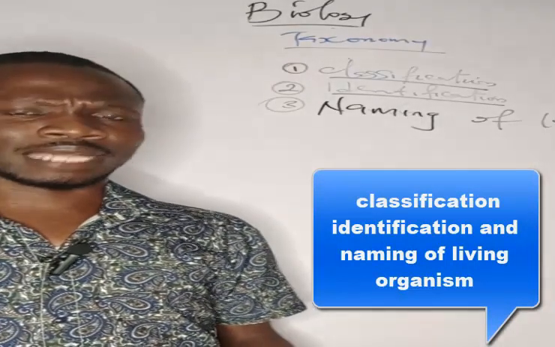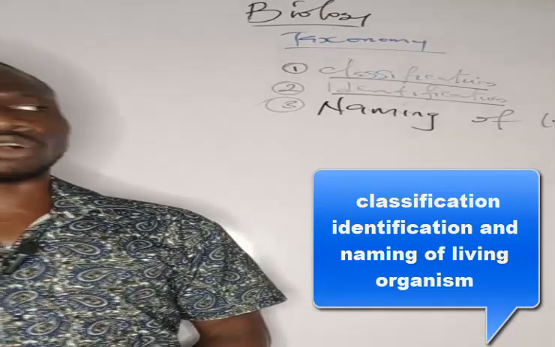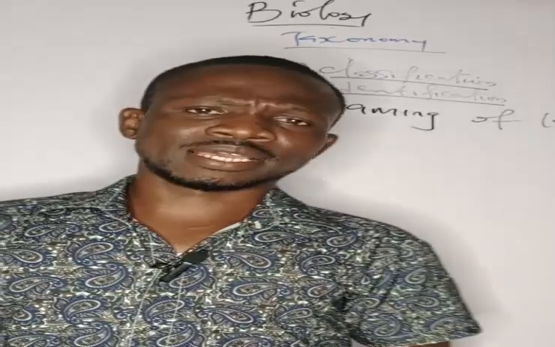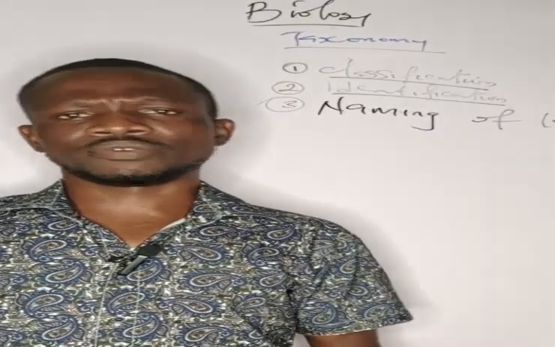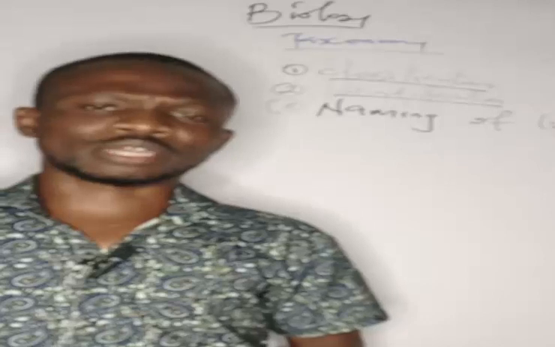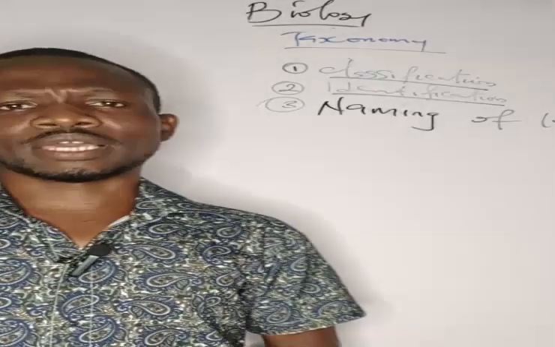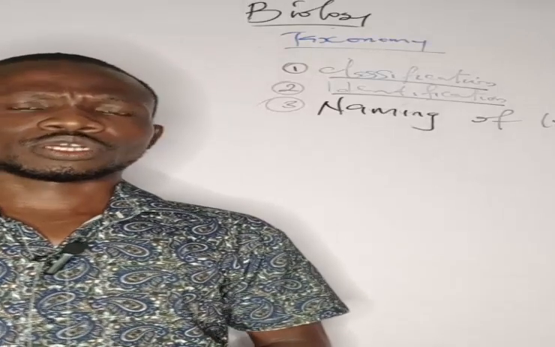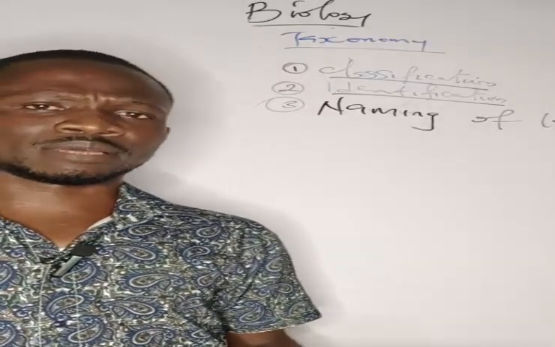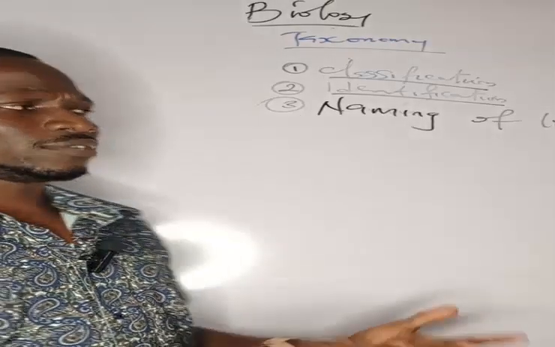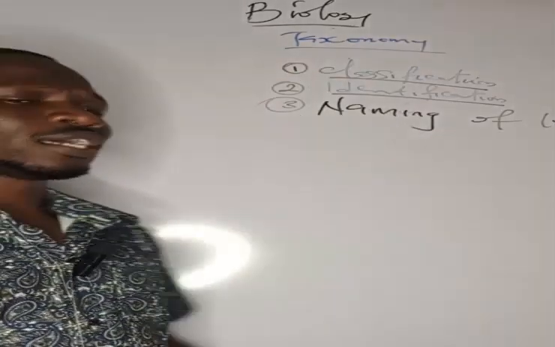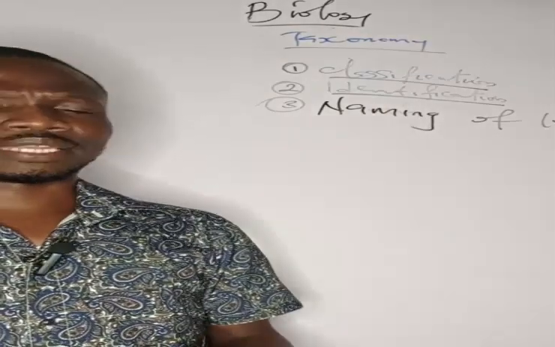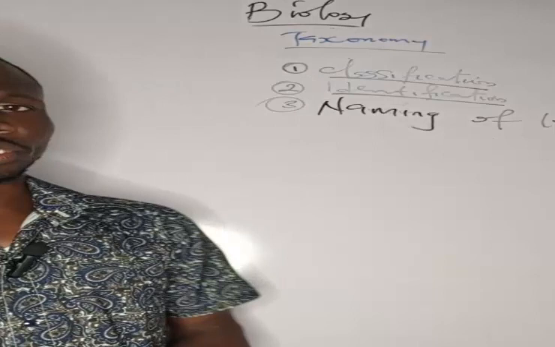Why taxonomy? Taxonomy is very important because there are millions, if not billions, of living organisms in existence, and we cannot study each of these living organisms one after the other. We cannot study them individually. So there is a need to look at the organisms that have similar features, group them together, and study them in groups. This gives rise to what we call taxonomy. So it's a branch of biology that deals with the classification, identification, and naming of living organisms.